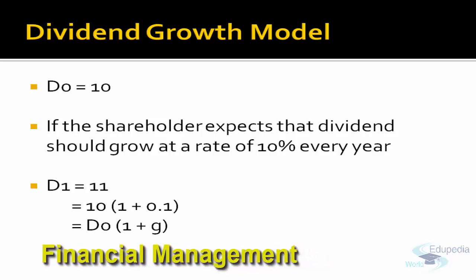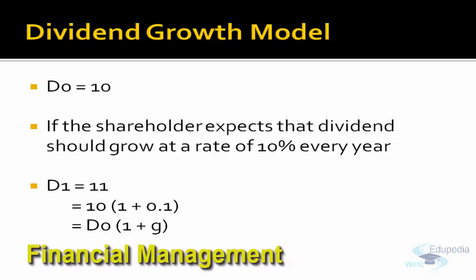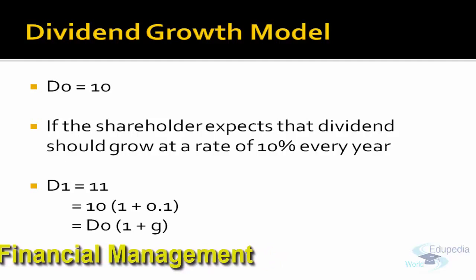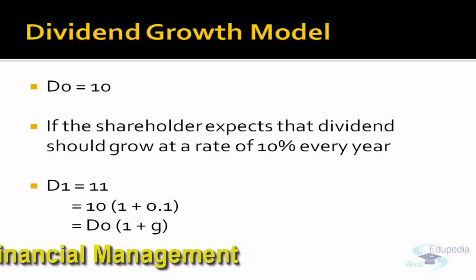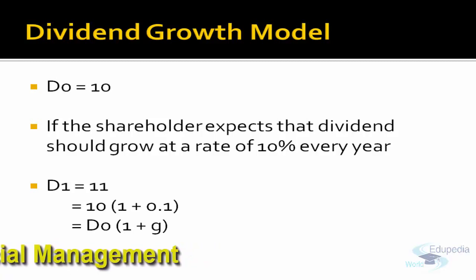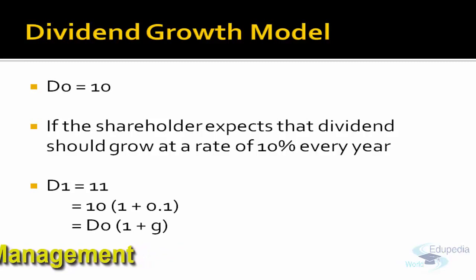In the next year, he will receive 10 into 110%, that is 11 rupees. In the second year, 11 into 110%, that is 12.1 rupees. So this model is on an assumption that the shareholder expects growth in dividend, but not only in dividend, in the market price of the share also.